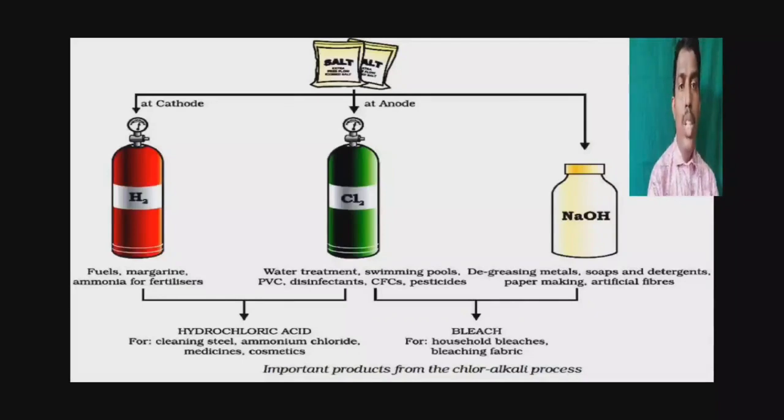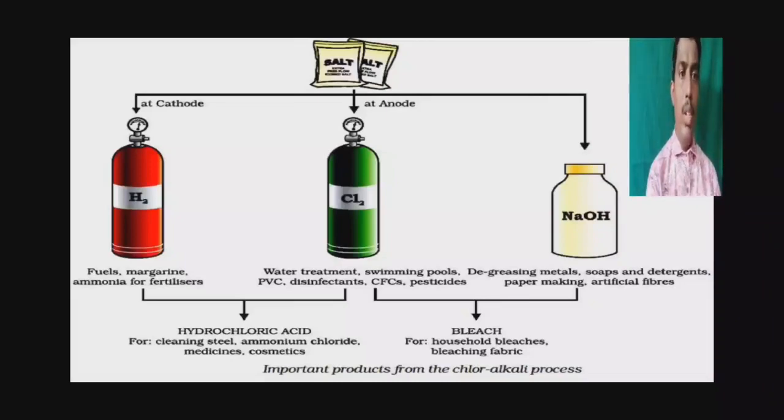These are the uses of hydrogen. Hydrogen is used in fuels, margarine, and ammonia, which is used in fertilizers. Chlorine gas is used in water treatment, in swimming pools, in the preparation of polyvinyl chloride, that is PVC, in disinfectants, in chlorofluorocarbons (CFCs), and in pesticides.